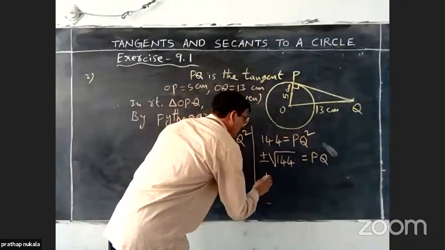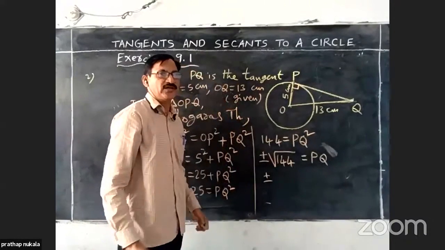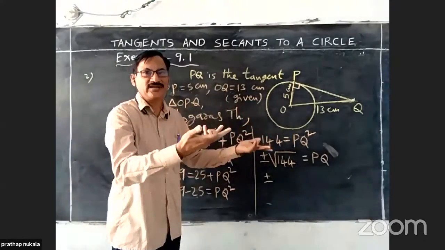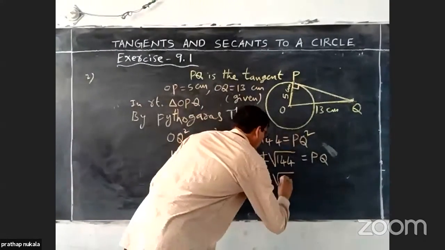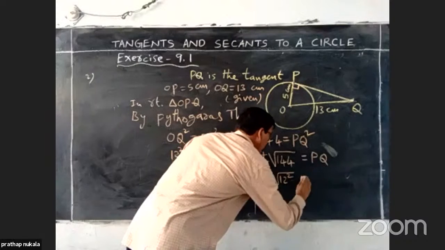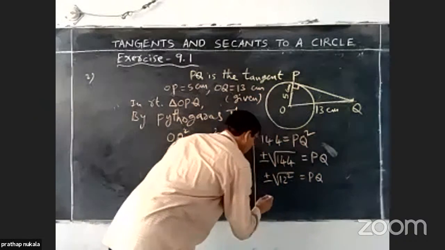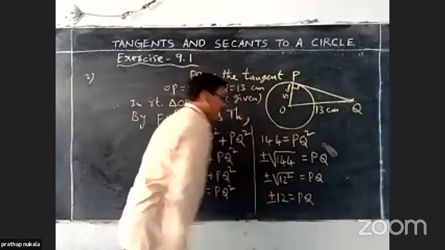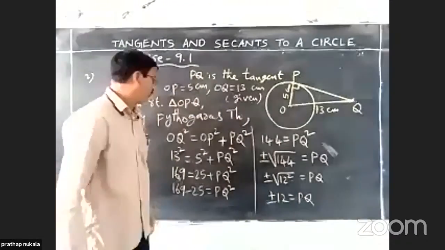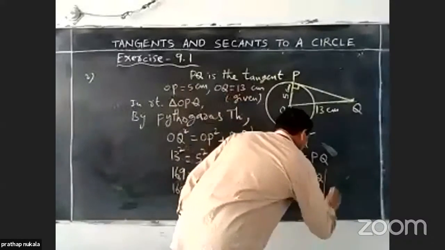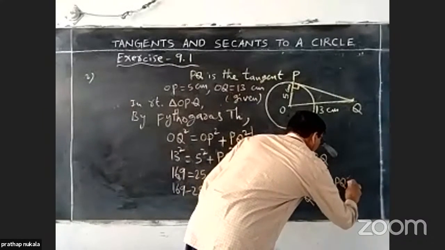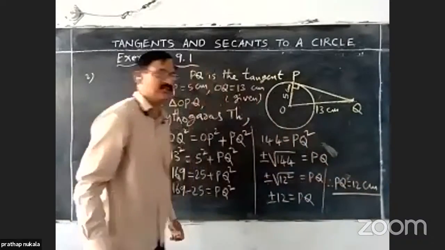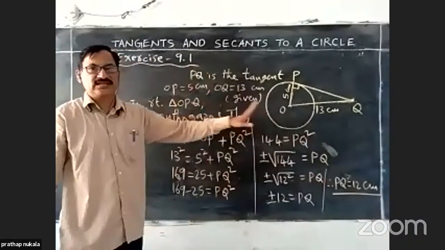Plus or minus root 144. 144 is the square of 12. 12 into 12, 12 square. Root of 12 square is 12. Therefore, plus or minus 12 equals PQ. Therefore PQ equals 12 centimeters. This is the required answer.